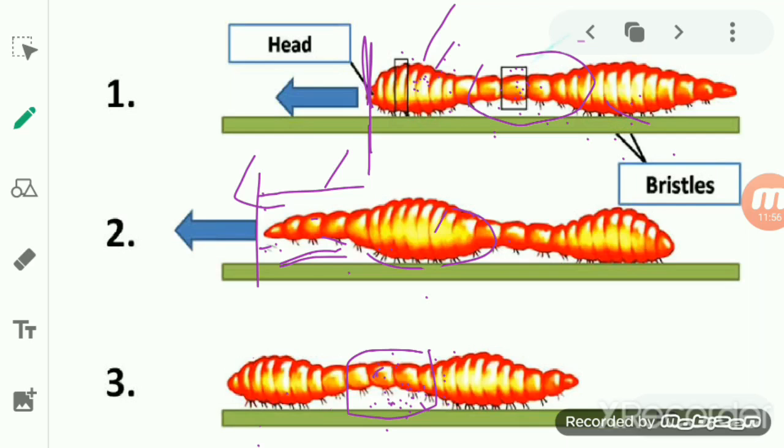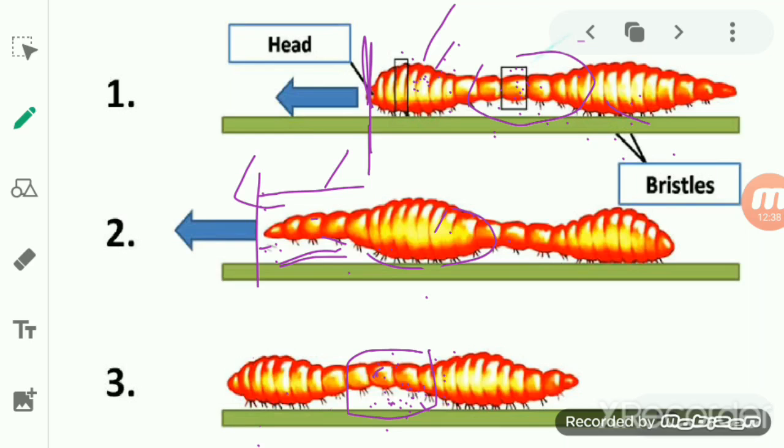Then when the circular muscle relaxes and the longitudinal muscle contracts, the body becomes fat and short. So we can say the movement of the earthworm occurs alternately, making the body thin and long, and again short and fat, due to which the earthworm can move from one place to another.